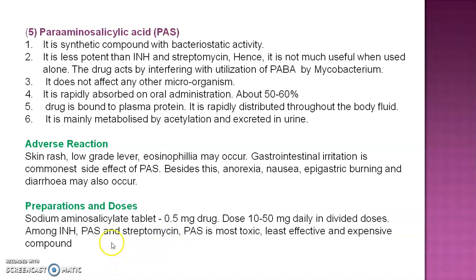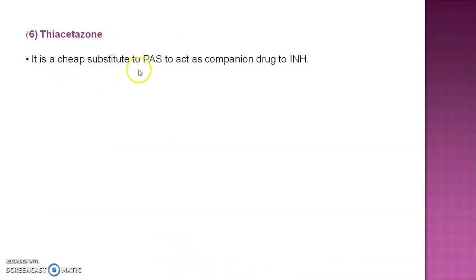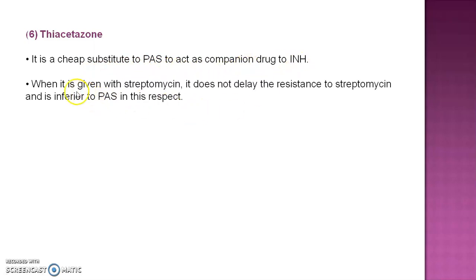Preparation and dose: sodium aminosalicylate tablet 0.5 mg. Dose is about 10 to 50 mg daily in divided doses. Among INH, PAS and streptomycin, PAS is the most toxic, least effective and expensive compound. Then thiacetazone, it is the cheapest substitute for PAS to act as a companion to INH. When it is given with streptomycin, it does not delay the resistance of streptomycin, and it interferes with PAS in this respect.